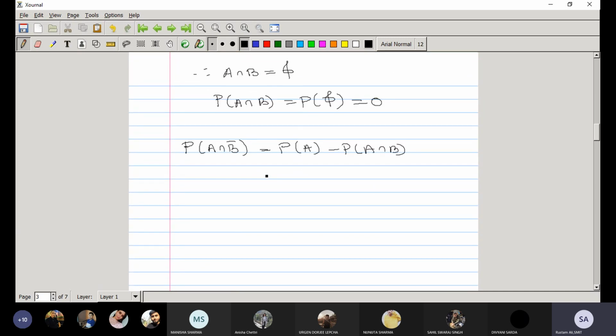Now probability of A, that is 0.29 given, minus 0. So ultimately what we are getting? 0.29. So probability A intersection B complement is equal to 0.29.